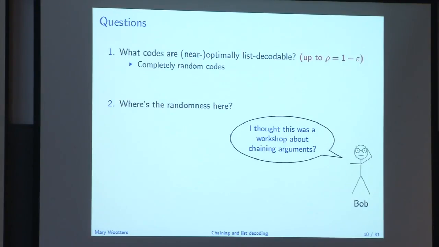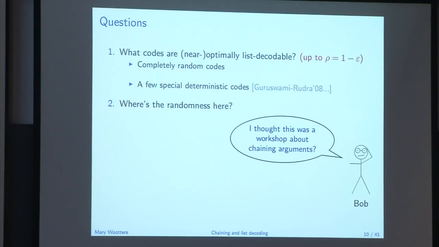It's not hard to see that these are optimally list decodable, and I'll actually show you that in just a minute. So that's known. That's not too hard. There are other families of codes which are near optimally list decodable. These special deterministic codes, most of which rely on really beautiful algebraic constructions, starting with the work of Guruswami and Rudra in 2008, and we now know of a lot more. And then there's a whole bunch of codes in between.